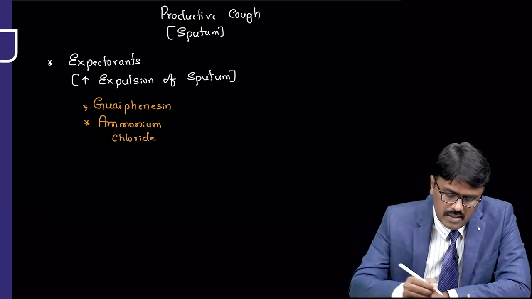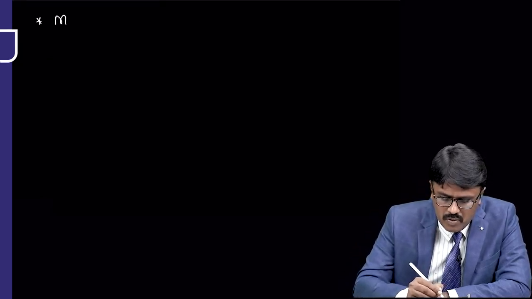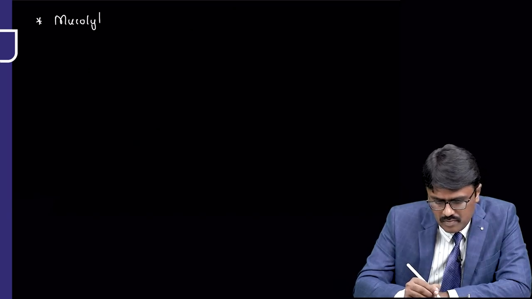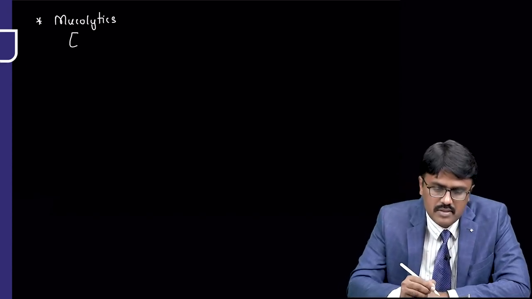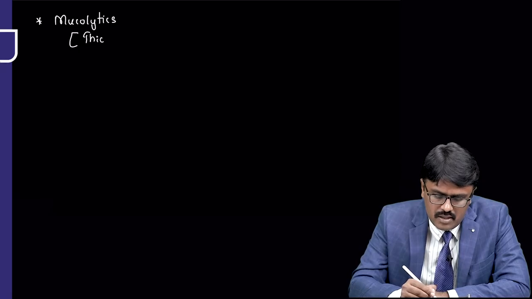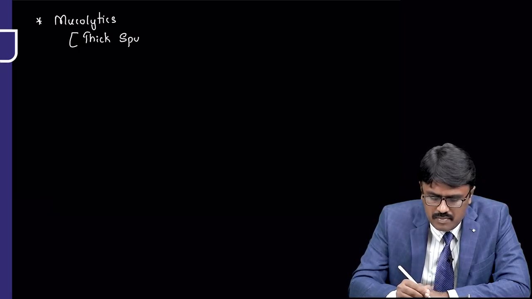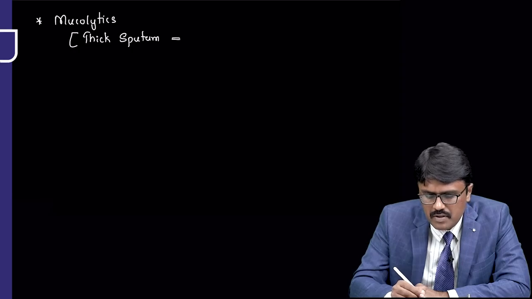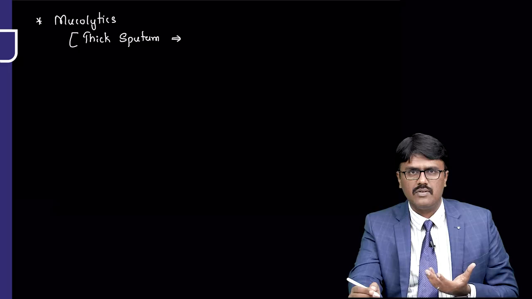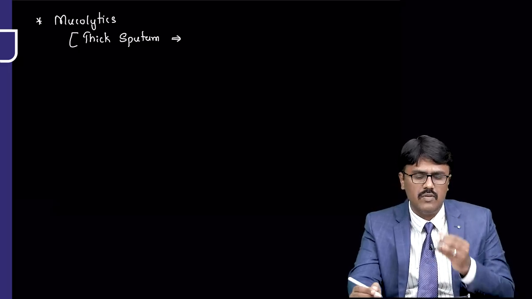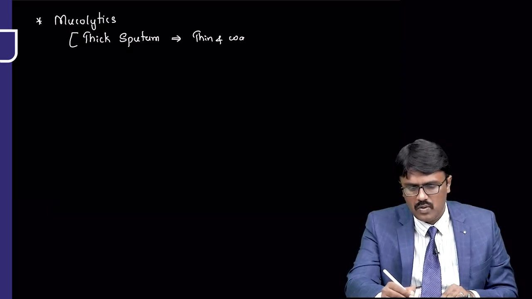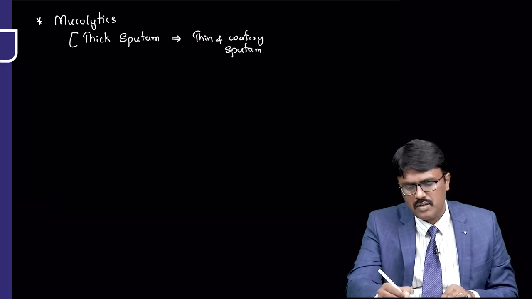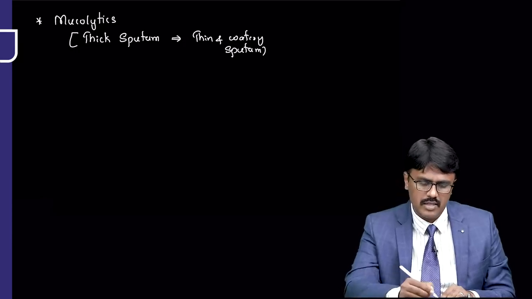Apart from that, we have certain drugs called mucolytics. What is the role of mucolytics? Thick sputum will not come out of the lung. So what you have to do is make the sputum thin and watery. These drugs will make the sputum thin and watery. What are the mucolytics we have?